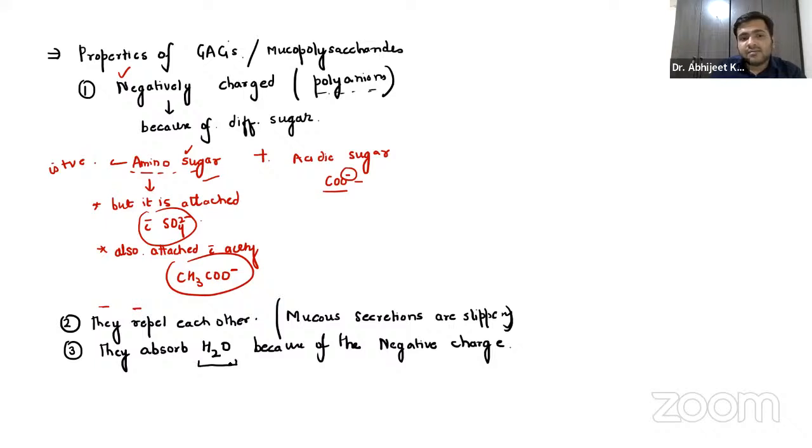And remember, guys, this water is abundant in the extracellular matrix. It is present more in the extracellular matrix. Now, guys, one more important property that I wanted to discuss over here.